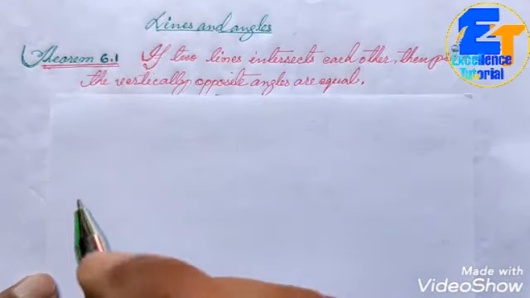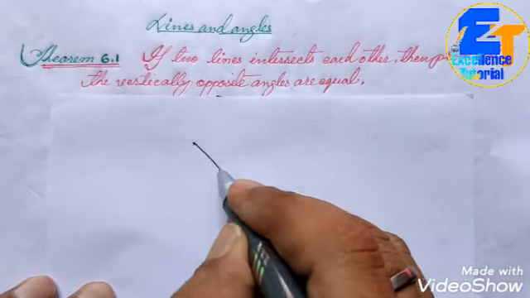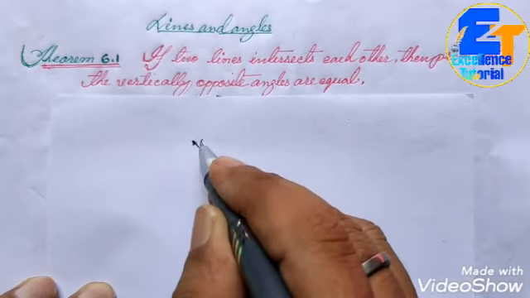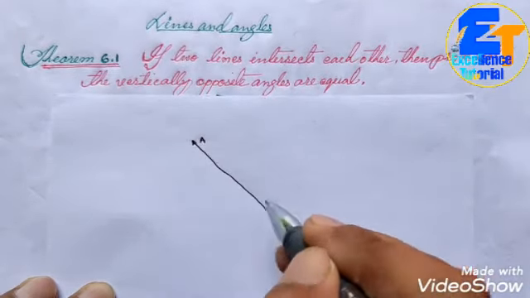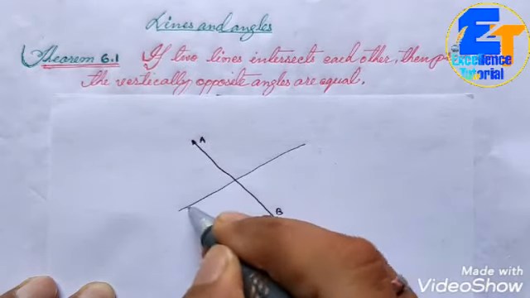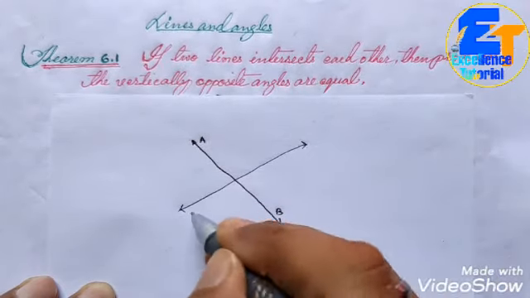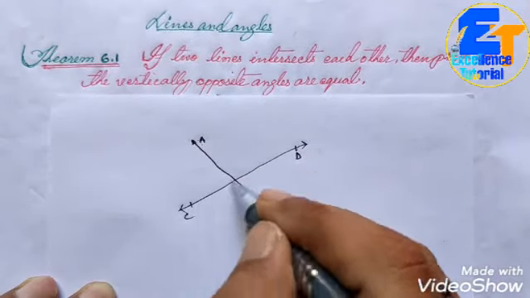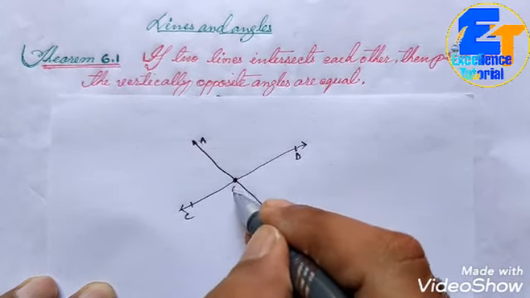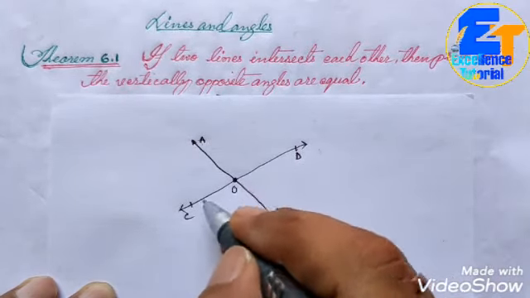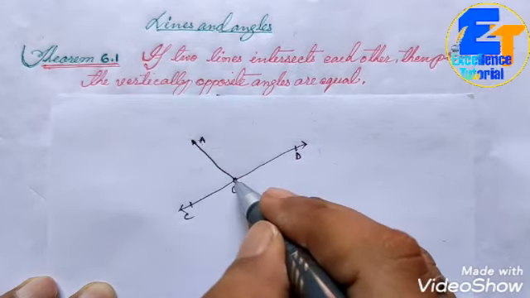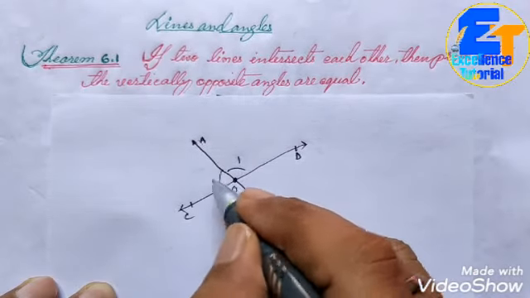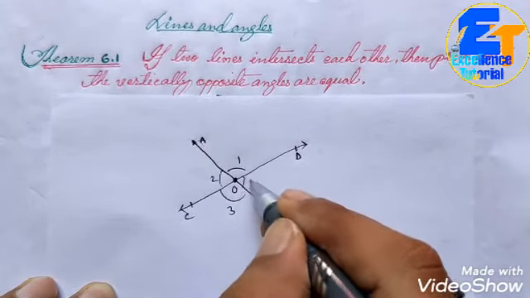If two lines intersect each other, try to understand. Suppose this is the first line. We have taken a straight line in this way, and we are naming it AB. And the next line, suppose CD. This is our second line, CD. And both are intersecting. You can see AB and CD intersect each other at O. After intersection of these two lines at point O, how many angles are formed here? Four angles. This is the first angle, second angle, third angle, and fourth angle.